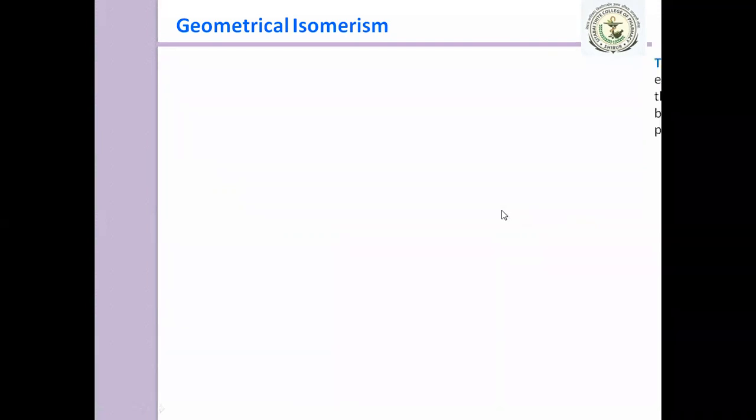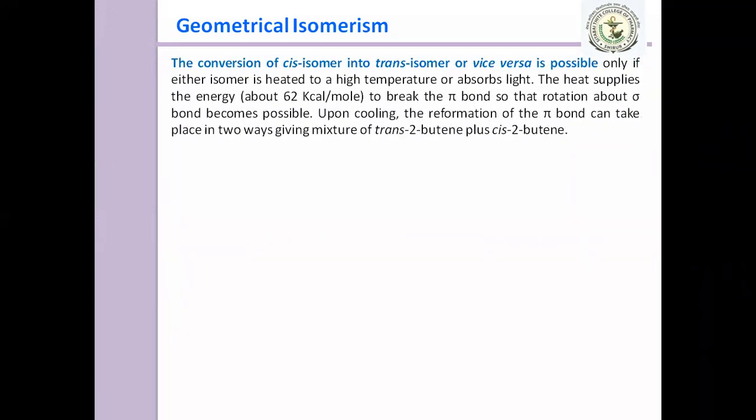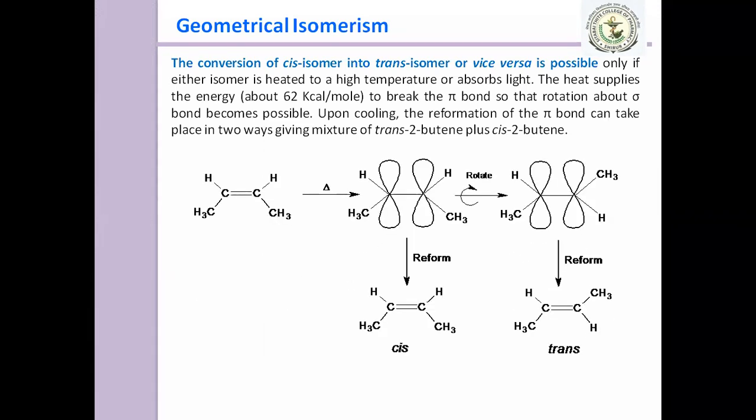Then we have also seen there is a restriction to rotation about the double bond because it has a sigma and a pi bond. If you want to rotate it, then there is breaking of the pi bond. And we have also seen that conversion of cis isomer into trans isomer or vice versa is possible. So how is it possible? If you heat at high temperature, or if it absorbs light, meaning